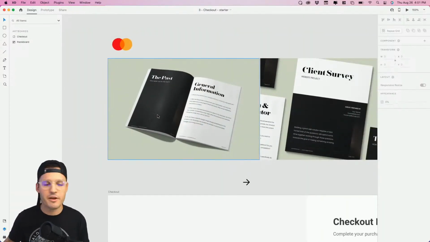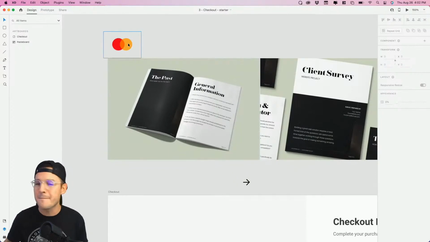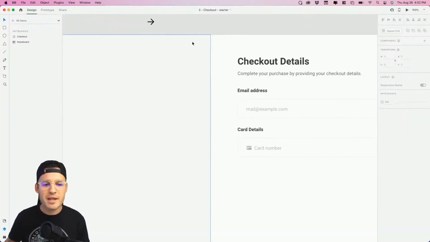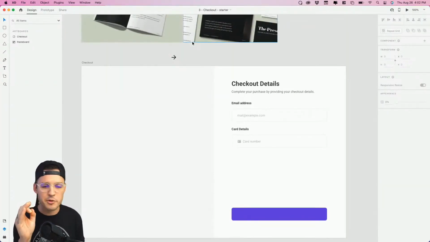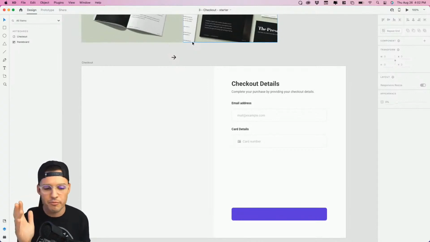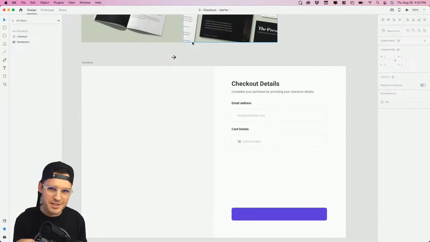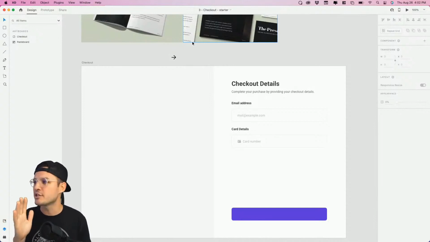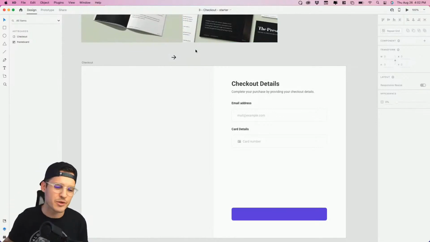All right, what are some other elements we have for our starting file? A little MasterCard logo. And what may not be in your file is I just took the liberty of creating a couple of simple form fields, because we don't want to build that stuff from scratch. I want to get to the good stuff, which is creating components with states, building interactive sliders in the prototype. That's what I want to do.